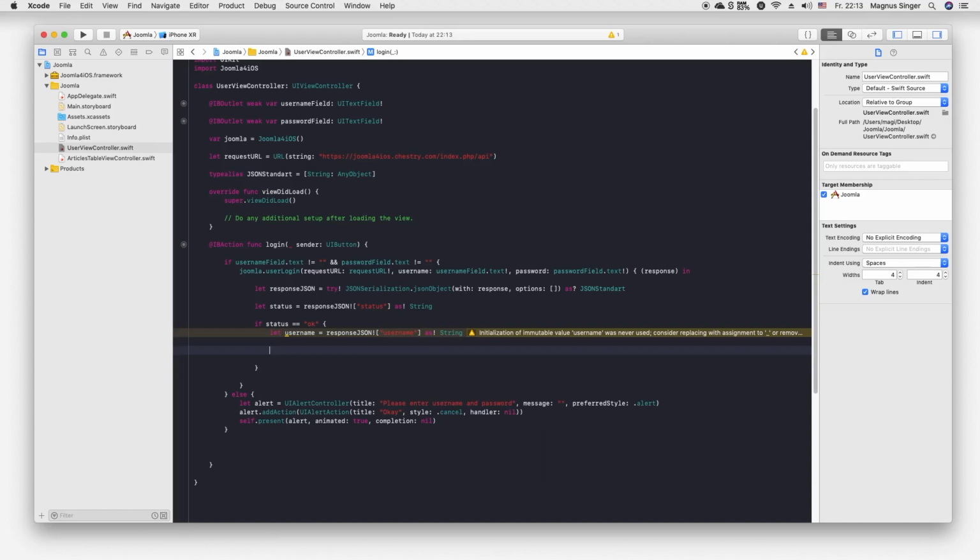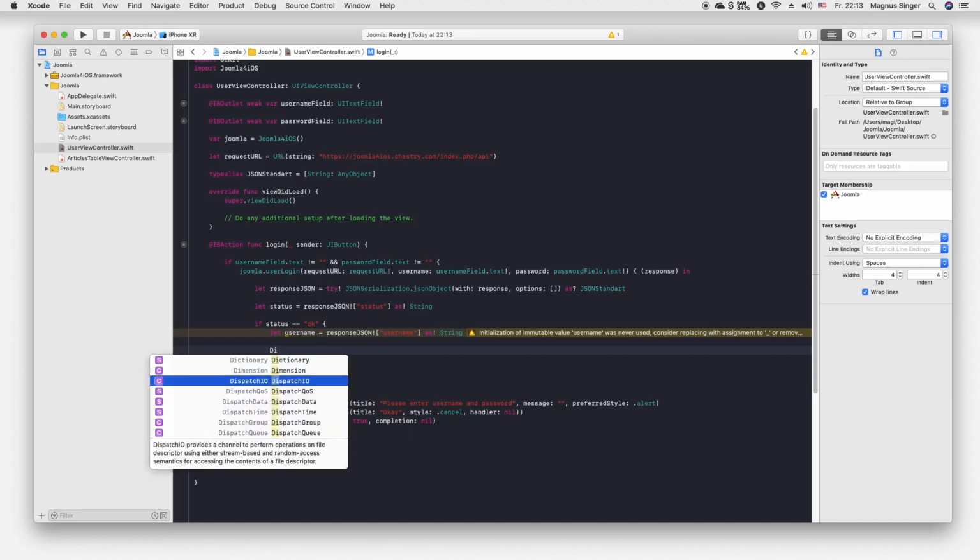The only thing you need to notice here is that we need to call the present alert function from the main queue. Yeah, from the main thread, sorry. I will put all the alert stuff into the main thread, so it's also easier to read.